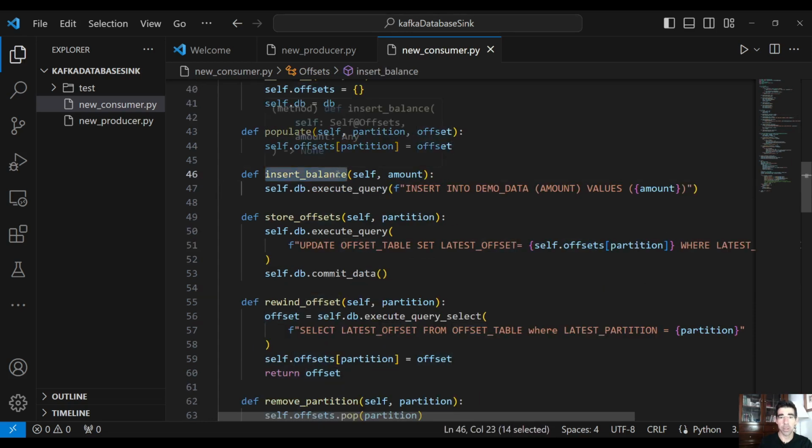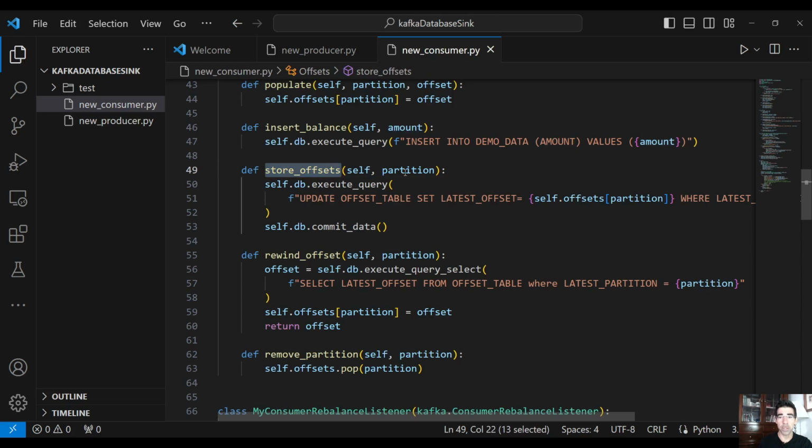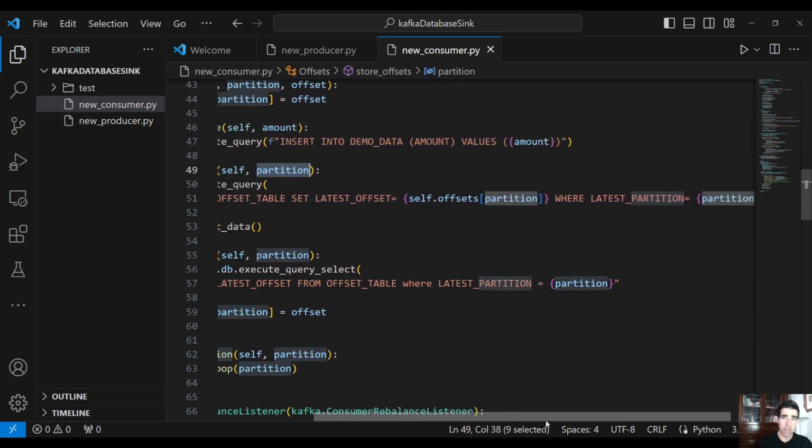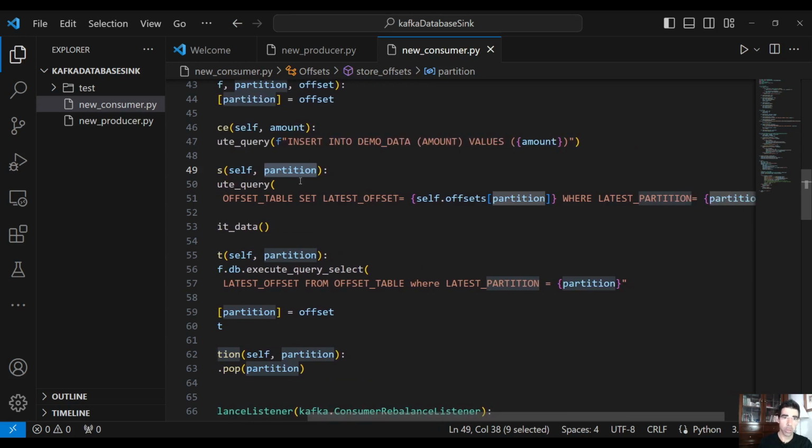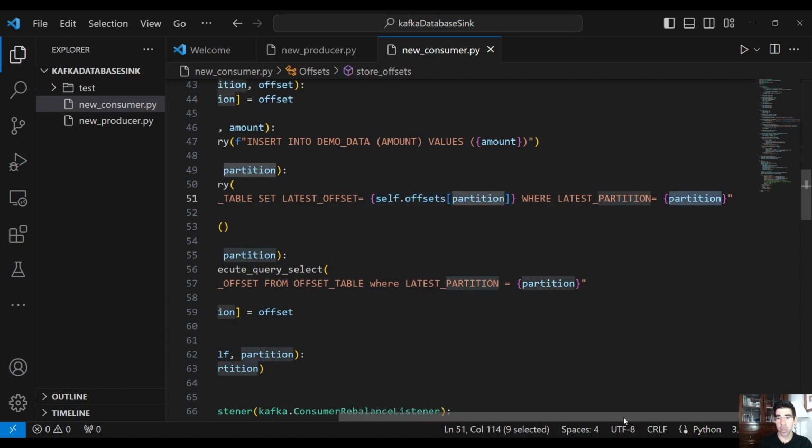Then we have insert balance, and this is where we insert the amount into the demo data table. We pass the amount here, and then we have store offsets, to which we pass the partition, and for this we set the latest offset that we get from the dictionary, where the latest partition is the partition that we passed.